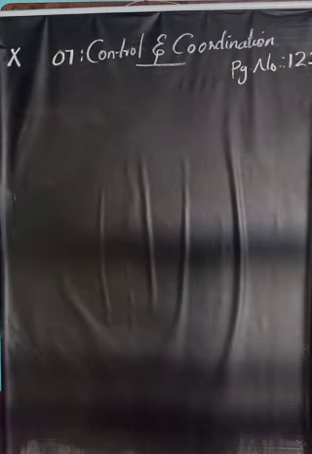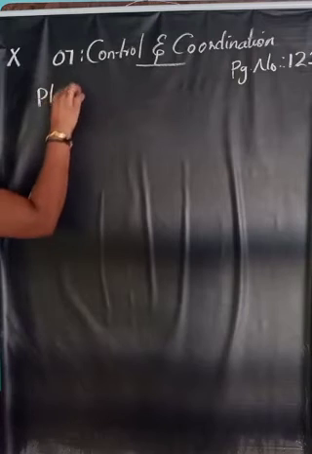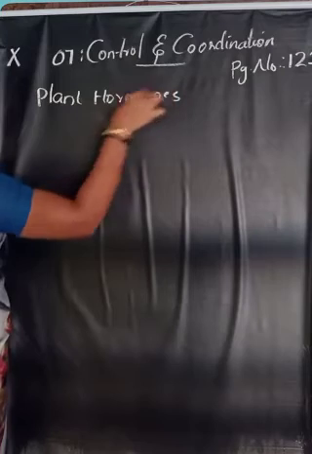So welcome students. Today we are moving to the next section of control and coordination in plants, that is plant hormones or phytohormones. We know the control and coordination in plants is done by hormones. Why? Because there is no well-developed nervous system as well as endocrine system.